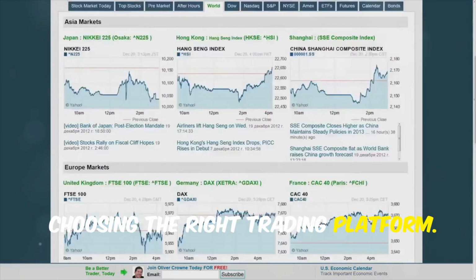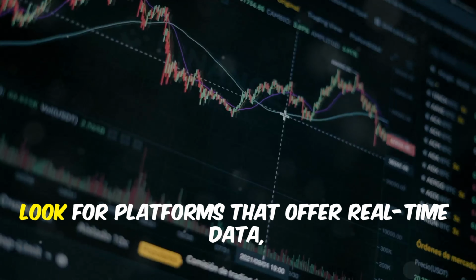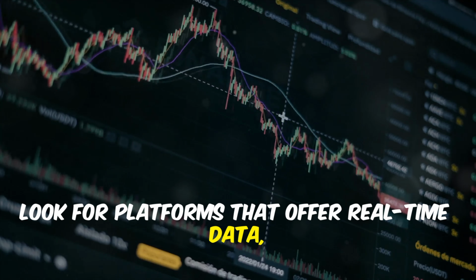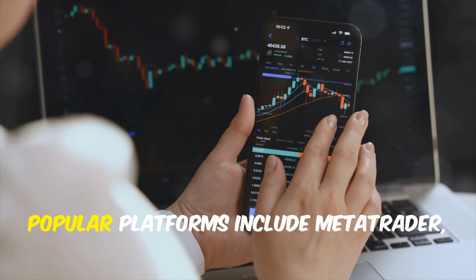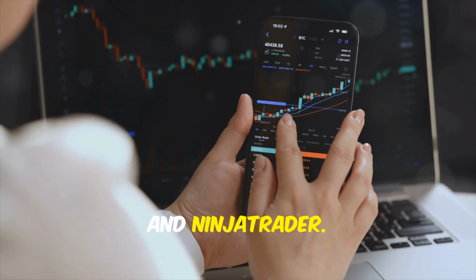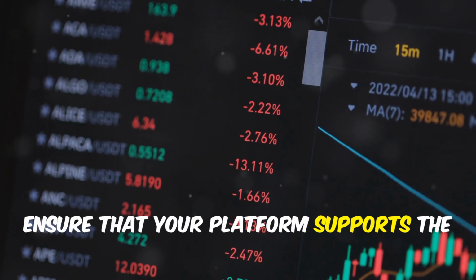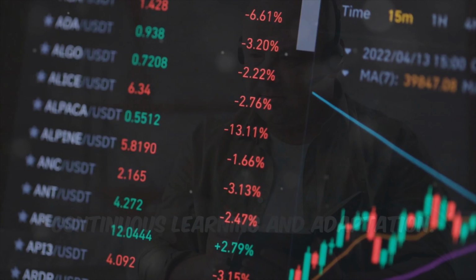Choosing the right trading platform. A reliable trading platform is crucial for scalping. Look for platforms that offer real-time data, fast order execution, and advanced charting tools. Popular platforms include MetaTrader, thinkorswim, and NinjaTrader. Ensure that your platform supports the necessary technical indicators and offers robust analytical tools.